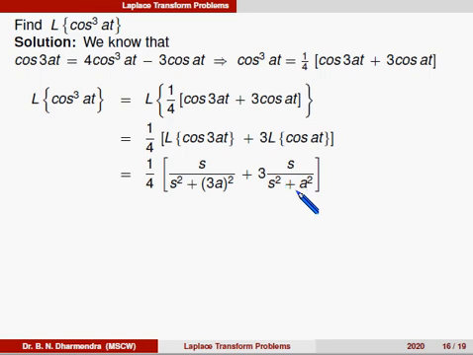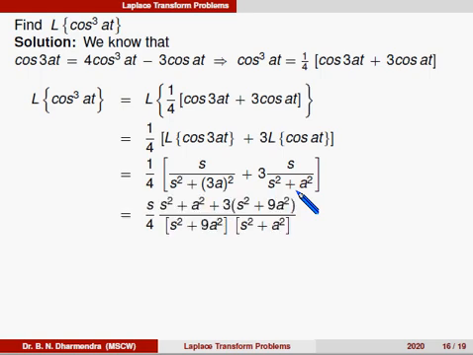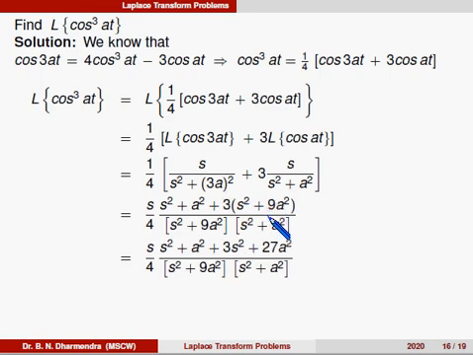Here also we can take the LCM and do some manipulation. s is a common factor, we can take it outside, and the LCM is (s square plus 9a square) into (s square plus a square). So we can take the term as (s square plus a square) plus 3 times of this term, that is (s square plus 9a square), which gives 3s square plus 27a square.